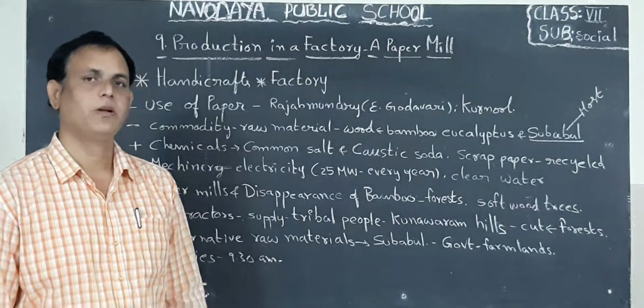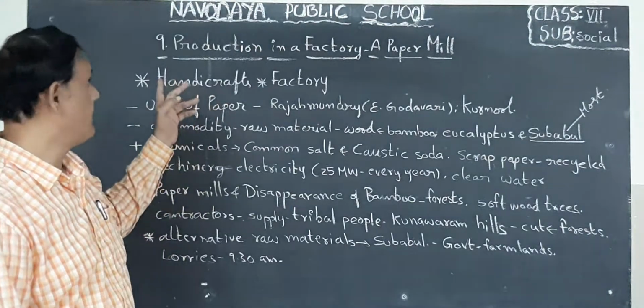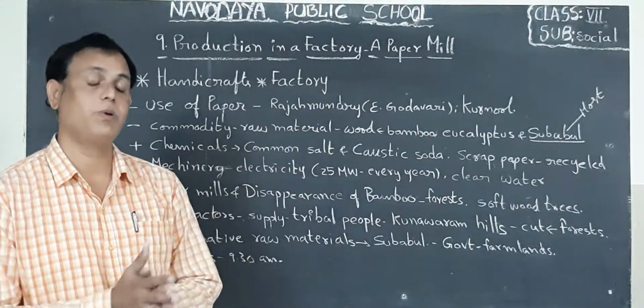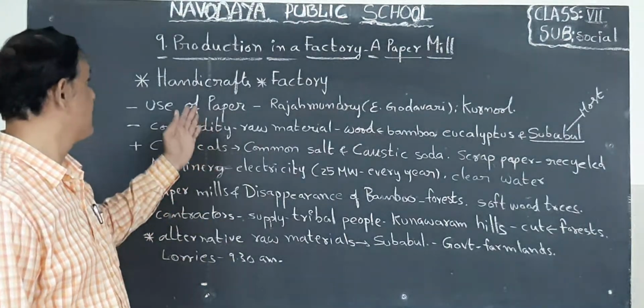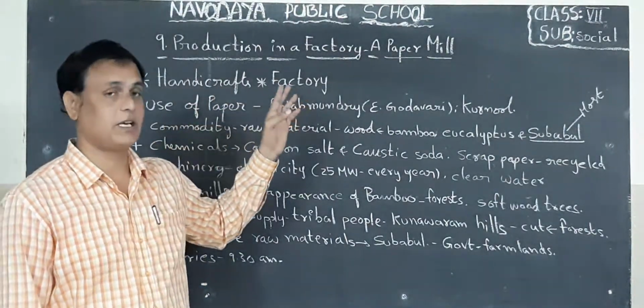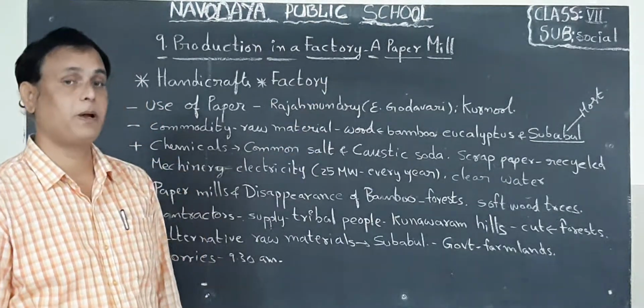Good morning, children. Now this is 7th class social studies. This is the 9th lesson, children. We already completed 8 lessons in your class. What is that? This is production in a factory, a paper mill. What is it? Paper mill.